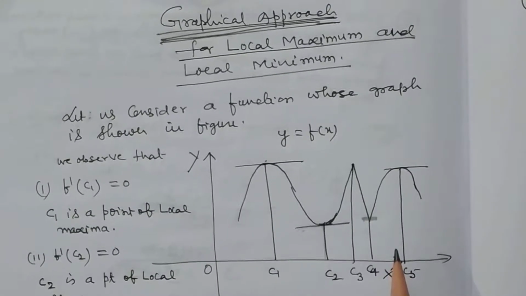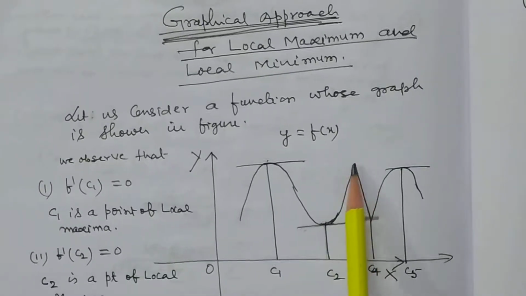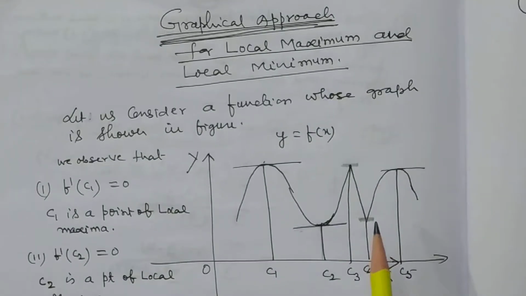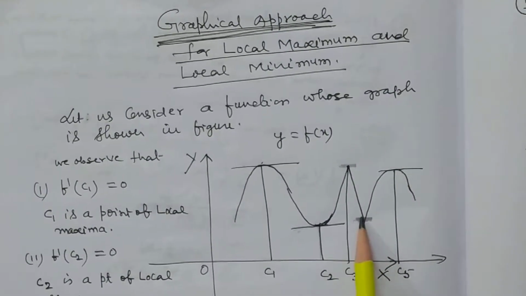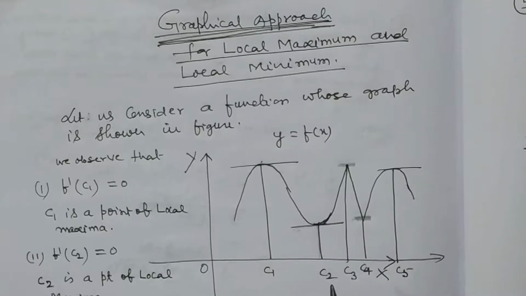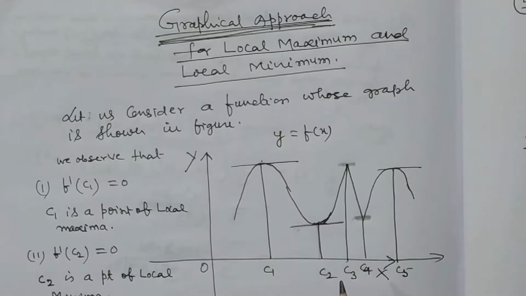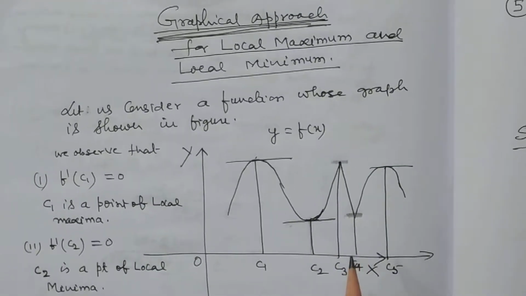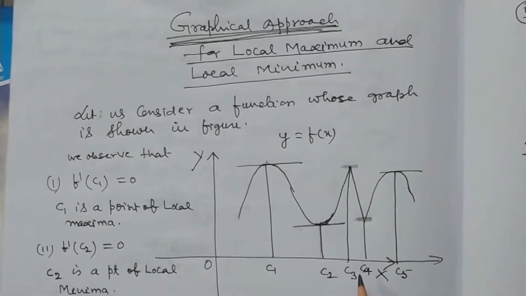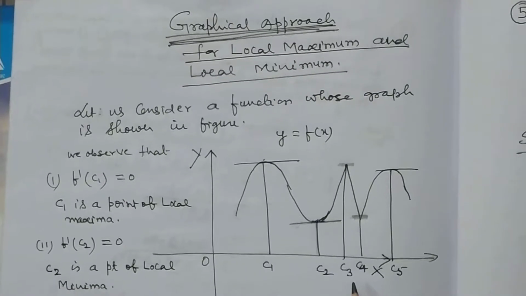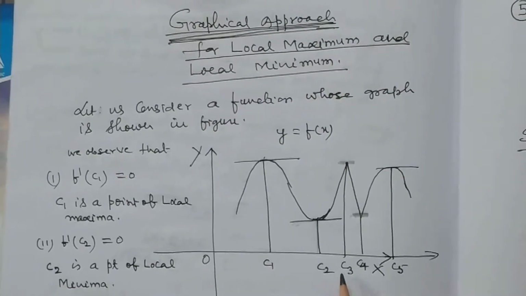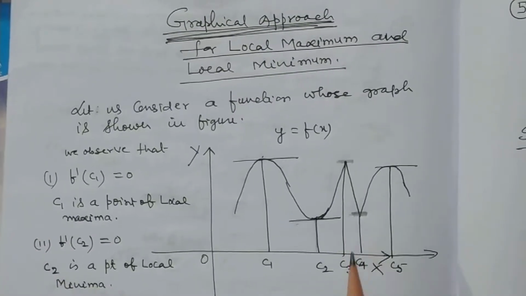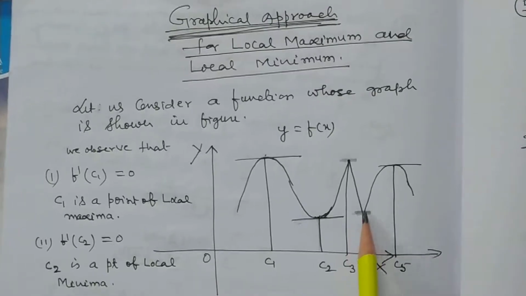But at this point, the function is not differentiable. And at this point also, the function is not differentiable. What does it mean? At the point C3, f dash c does not exist. f dash C3 does not exist. And here also, f dash C4 does not exist, though it is a point of minima.